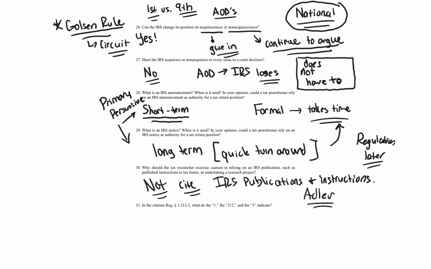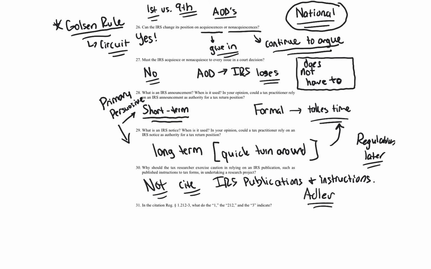So basically, the IRS wants to have their cake and eat it too. They want to provide guidance like they're required to do, right? They're required to administer the tax law, but then they don't want to stand behind it. So that creates a big issue. And courts have said, we're going to hold that in favor of the IRS, that these are not indeed binding, so you cannot rely on them at all. So you don't cite them in tax research.